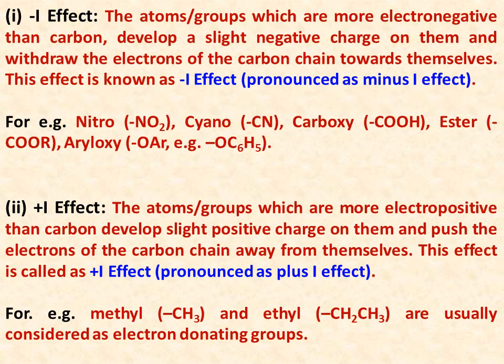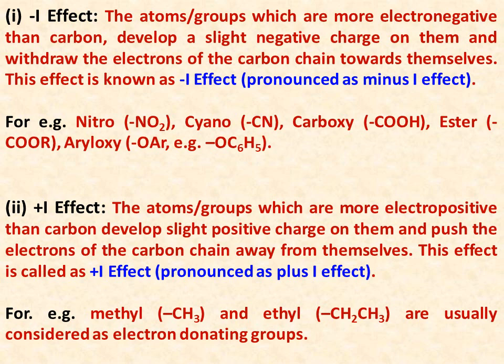First of all, what is minus I effect? There are certain atoms or functional groups which are more electronegative than carbon atom. So they will attract the shared pair of electrons towards themselves and develop a slight negative charge on them. As a result, a partial positive charge develops on the carbon atom. So this effect is known as minus I effect. Certain functional groups which show minus I effect are nitro, cyano, carboxy, ester, aryloxy.